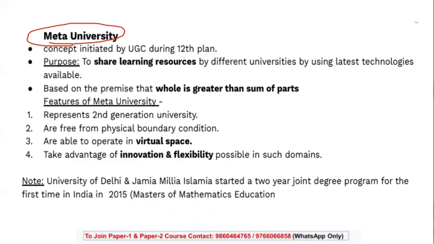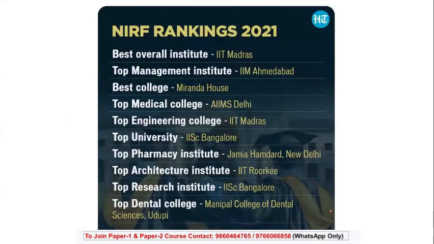Meta University represents a second generation university. They are free from physical boundary conditions. They are able to operate in virtual space. They take advantage of innovation and flexibility in specific possible domain areas. One example was the University of Delhi and Jamia Millia Islamia University. They started a 2-year joint degree program, which was the first time in India, in 2015, in Masters of Mathematics Education. So this was a concept of Meta University.